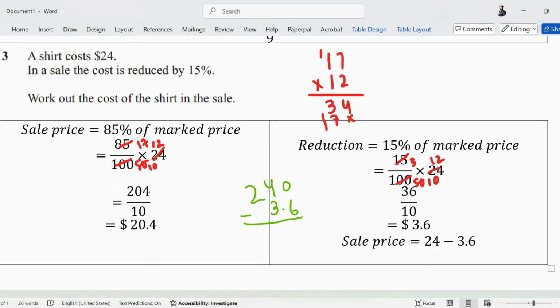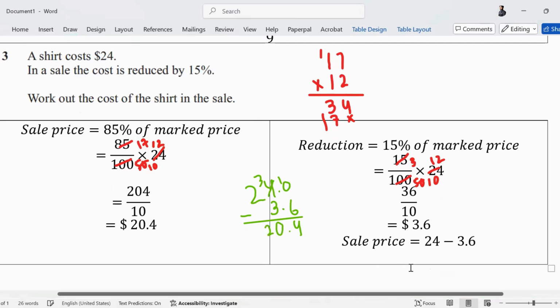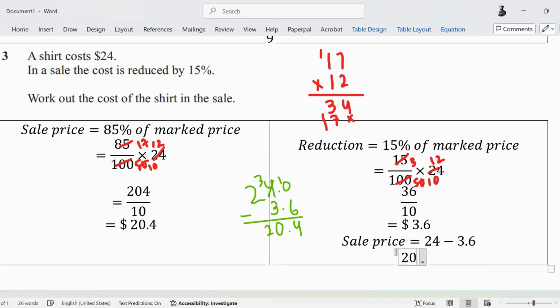Subtract them, tell me what do you end up with? 24.0 लिख लो, सिंप्लीफाई करो, बताओ क्या आ रहा है. 4 से 1 कैरी करो. 10 minus 6 is 4. 3 minus 3 is 0. The decimal place of decimal, and the answer is $20.4. So the answer is $20.4. Is this clear? Make sure you write both methods. Do not treat them as an option.